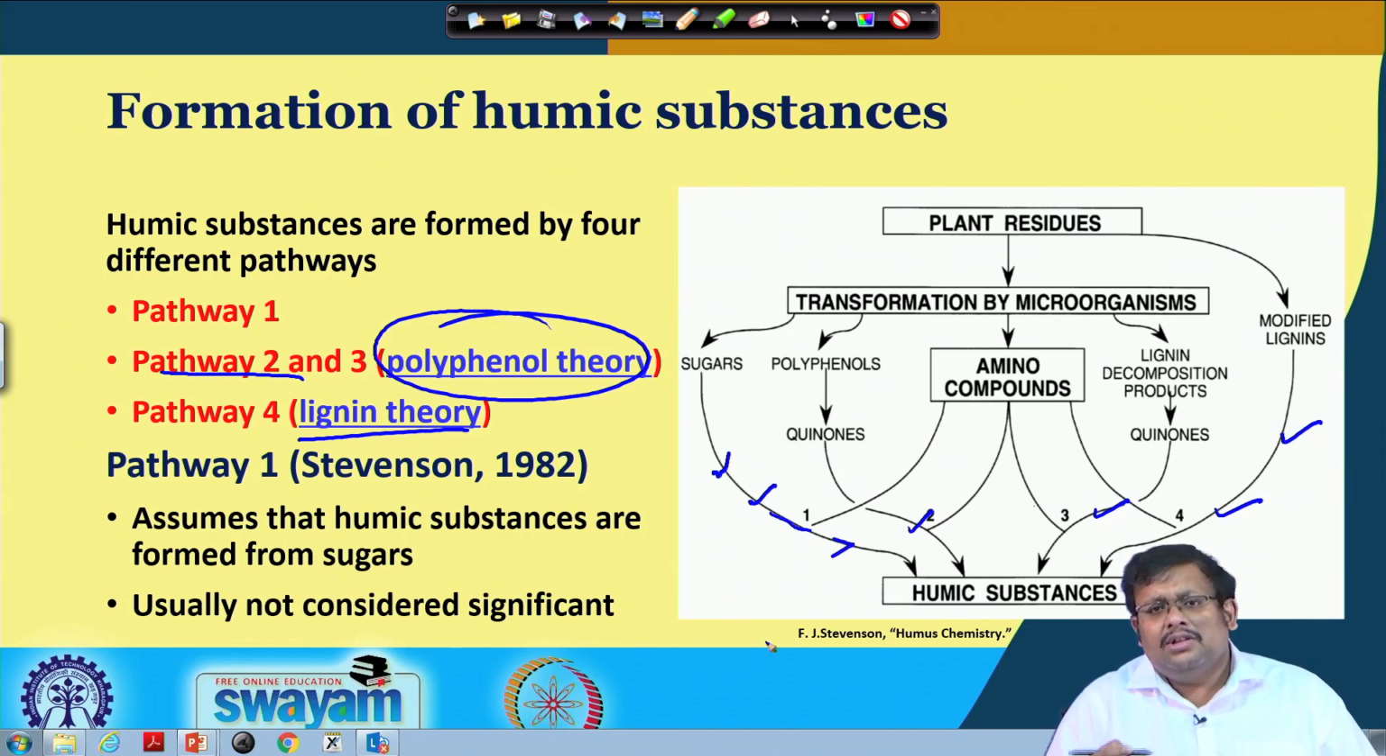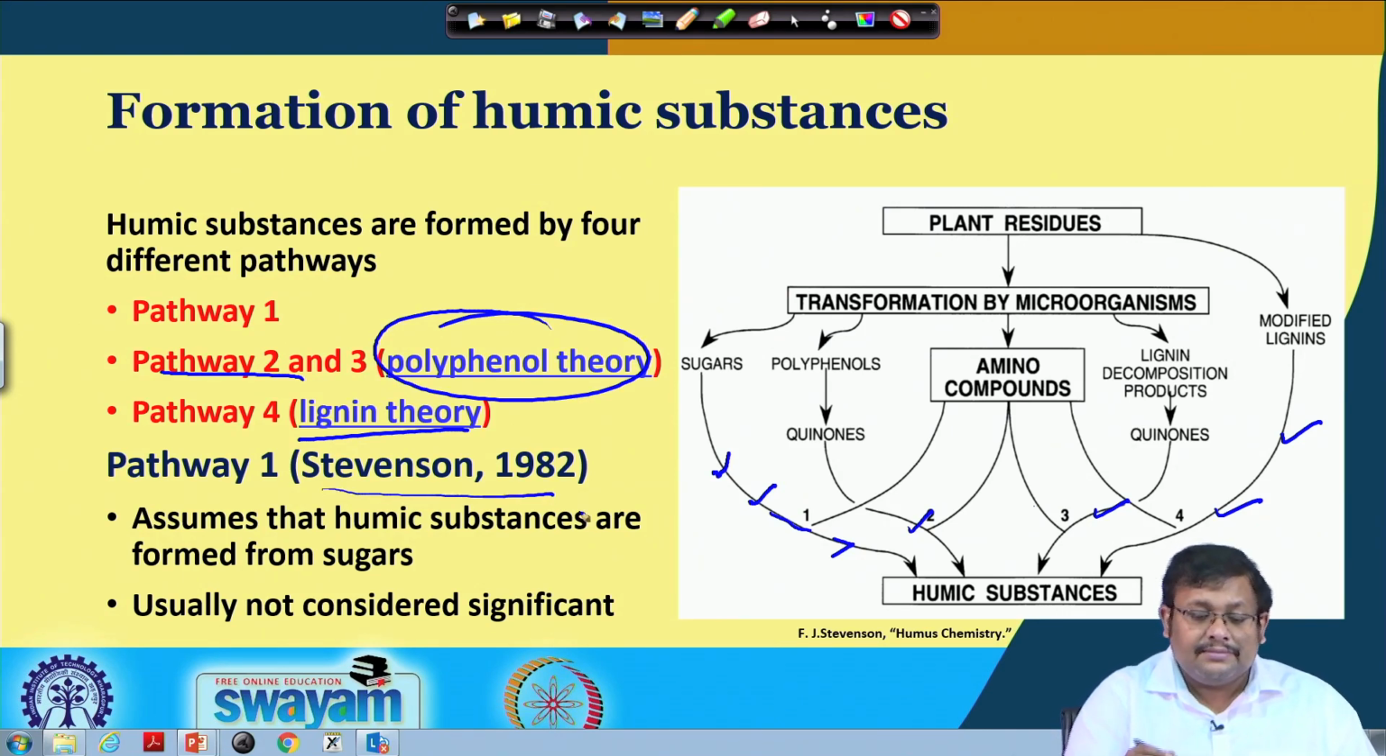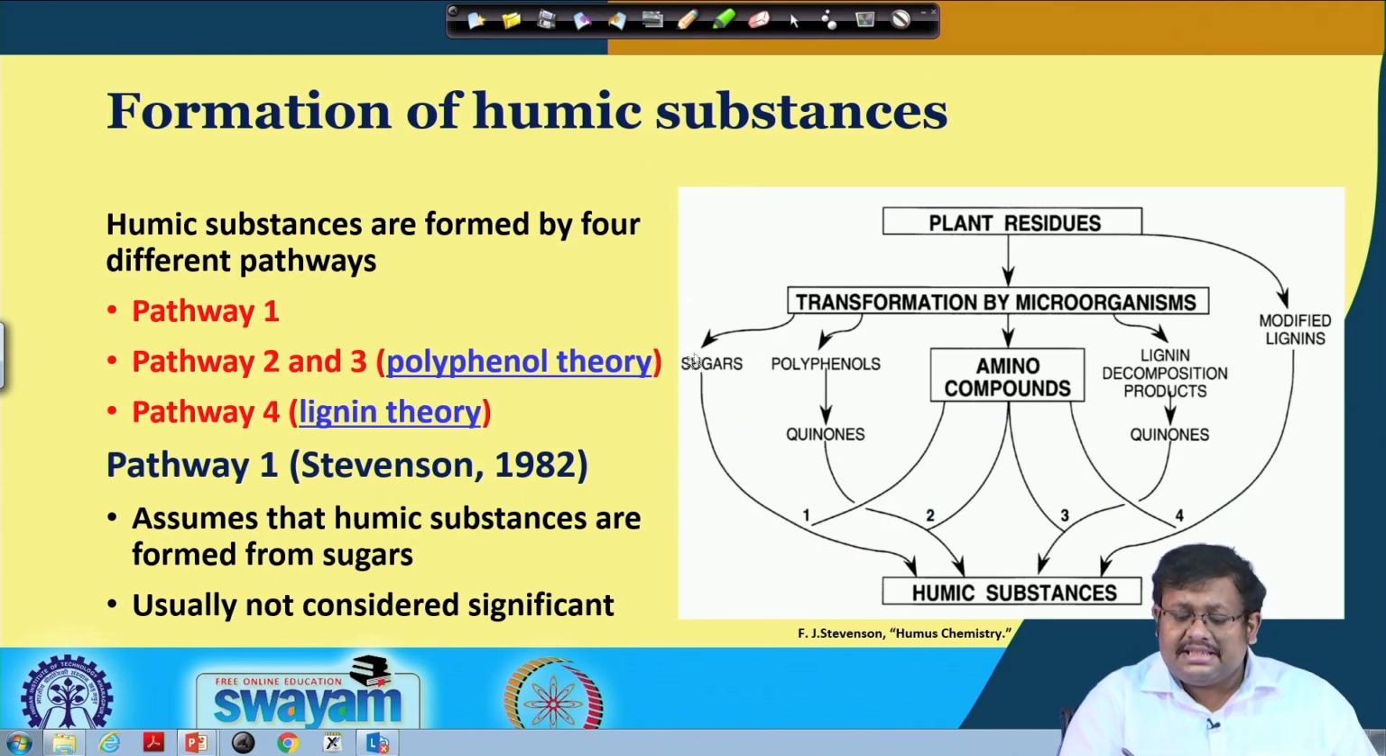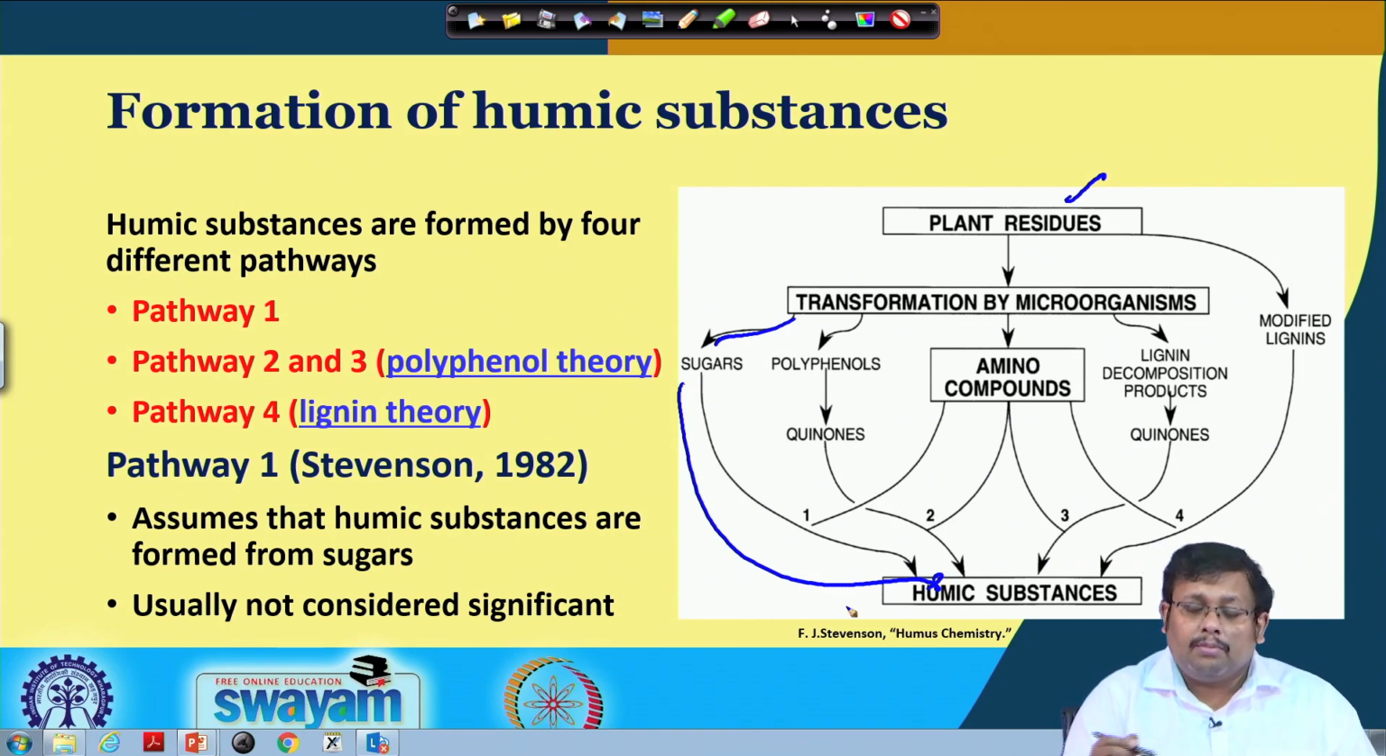And basically, although they have conceptualized this pathway, this is not usually considered a very significant pathway among all these 4 pathways. However, it is one of the major pathways given by the scientist Stevenson. So, as you can see, first the plant residues. The plant residues are basically transformed by different microorganisms to sugars, and from these sugars the humic substances form. This is the first pathway, or pathway 1, for formation of humic substances.